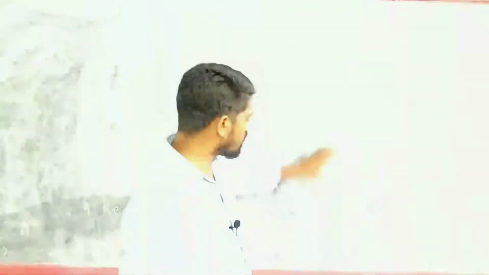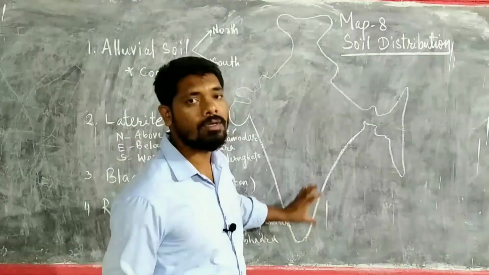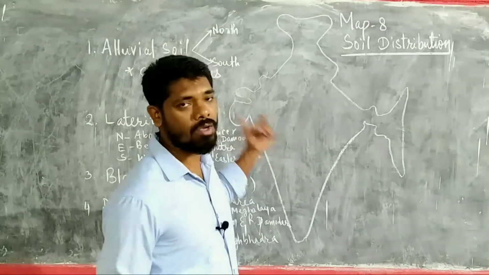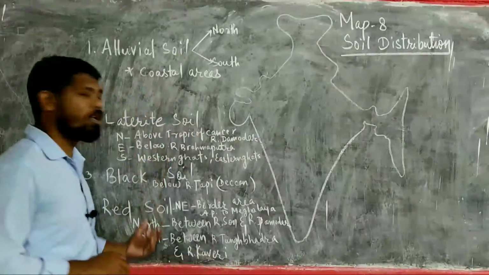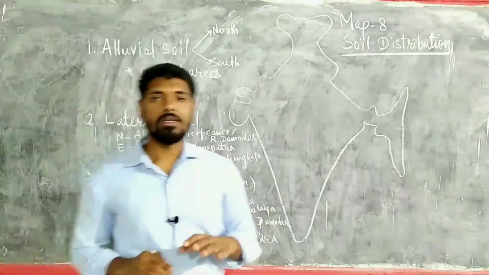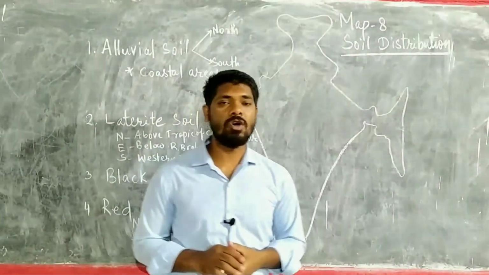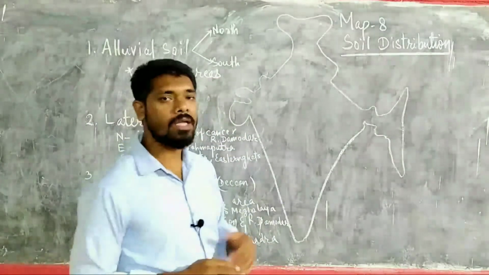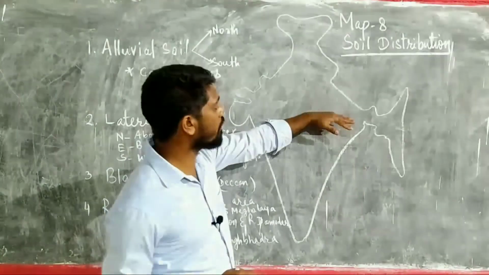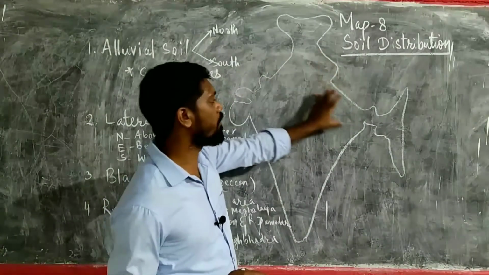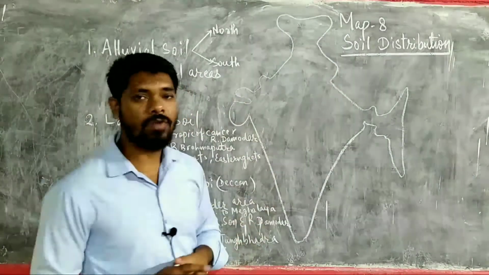Or if it is asked for alluvial soil in the north, then we have to mark it above the Tropic of Cancer, wherever alluvial soil is found.